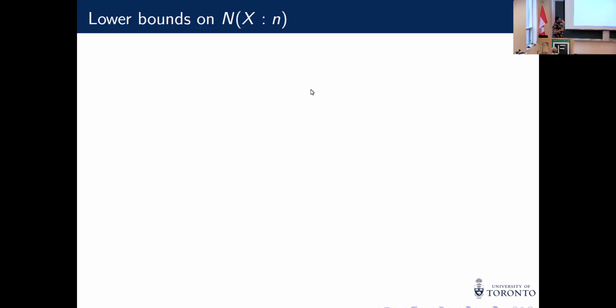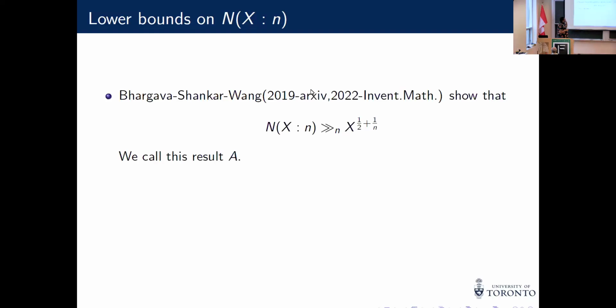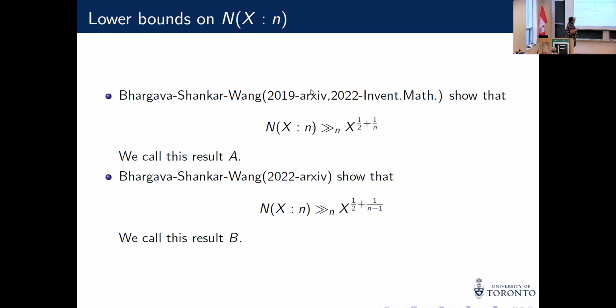Okay. So in general, even lower bounds on N_n(X) are quite a new phenomenon. We have this lower bound, which appeared in 2019 on arXiv and 2022 in Inventiones, where Bhargava, Shankar, and Wang show that N_n(X) is greater than X to the half plus 1 over n. We'll call this result A. And similarly, in 2022 on arXiv, they show that N_n(X) is greater than X to the half plus 1 over n minus 1. Okay. Let's call this result B.